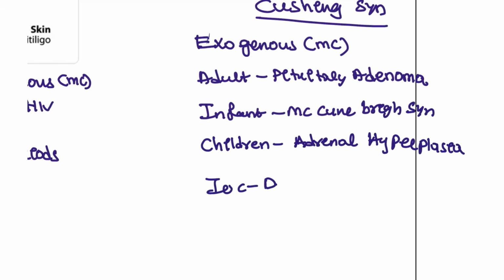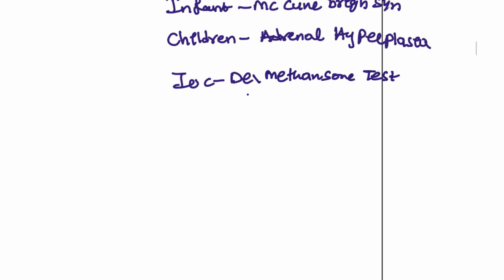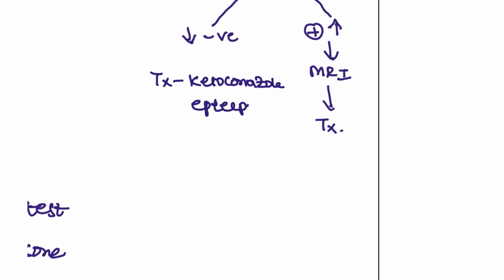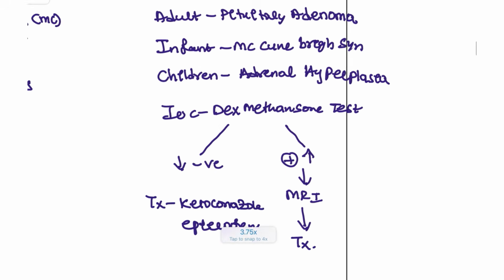For the investigation of choice, you have to do the dexamethasone suppression test, and on the dexamethasone suppression test you have to check the levels. If the level is decreased, then it is negative. If the level is increased, then it is positive. After that you can go for the MRI, and depending on that, you can go for the treatment. The drugs that we use here are ketoconazole, okay, and metyrapone. These are the drugs that we can use for this patient.